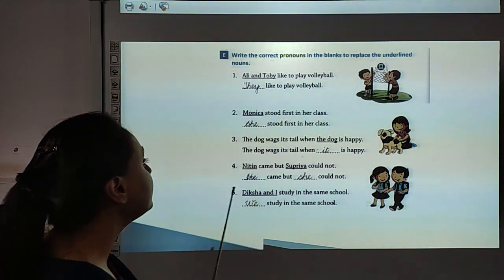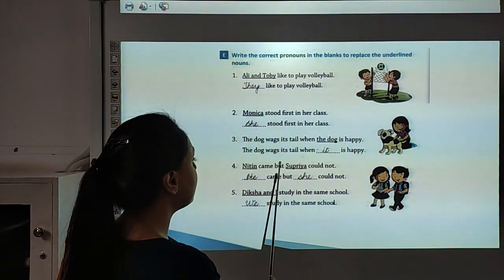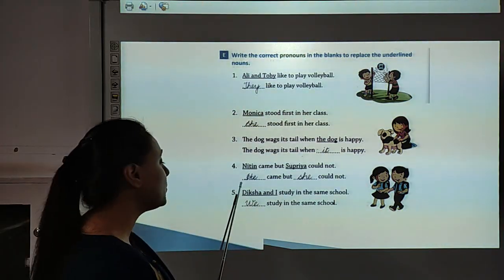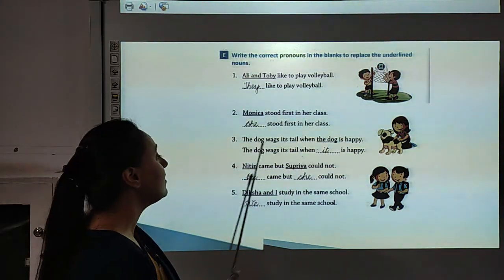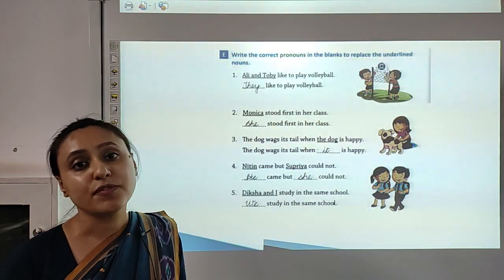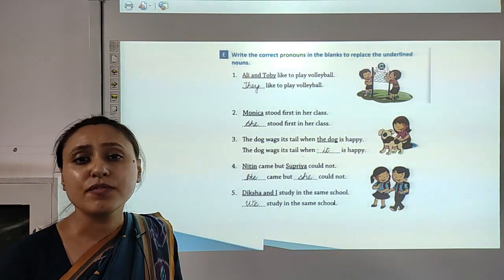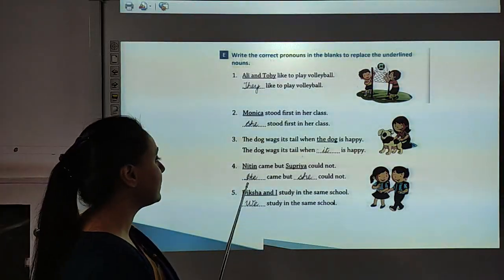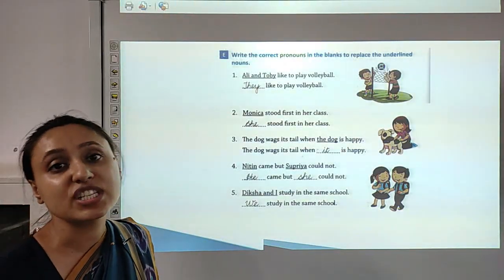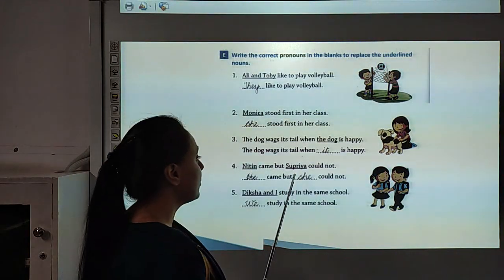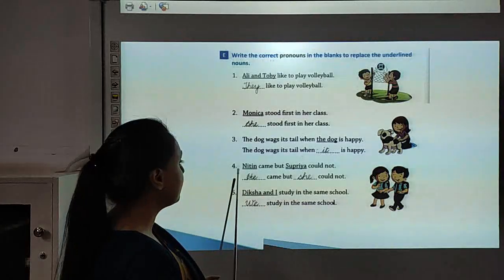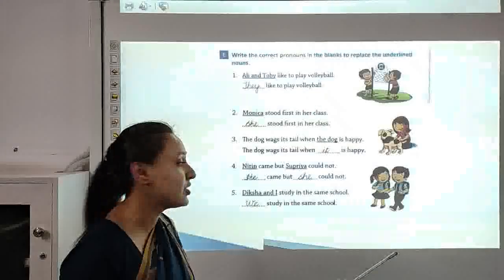Now look at number 4. Nitin came but Supriya could not. Here underlined words are Nitin and Supriya. In place of Nitin we will use he, because Nitin is the name of a boy, the name of a man. So in place of Nitin we will write he. In place of Supriya we will use pronoun she. So sentence will be: He came but she could not.